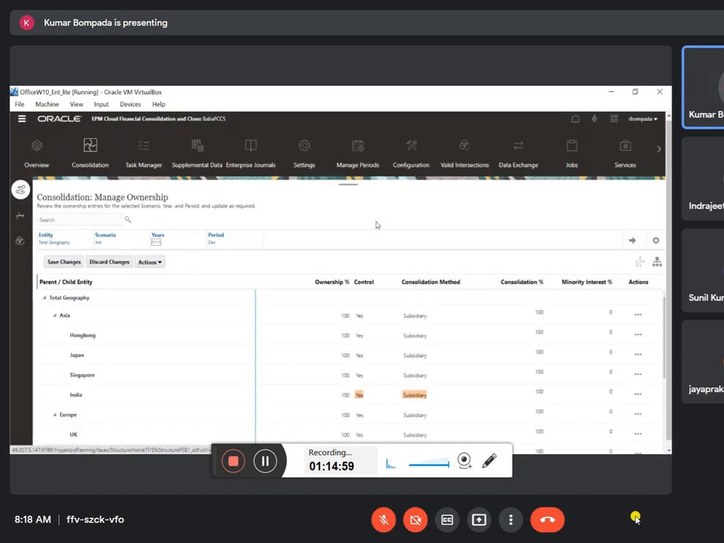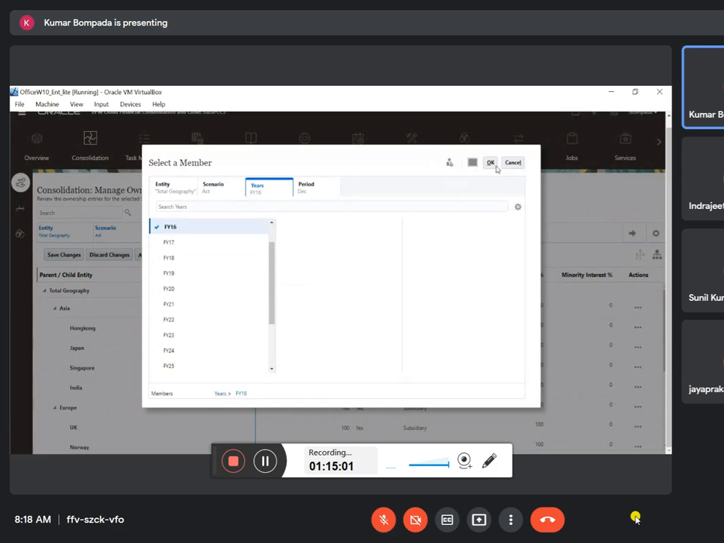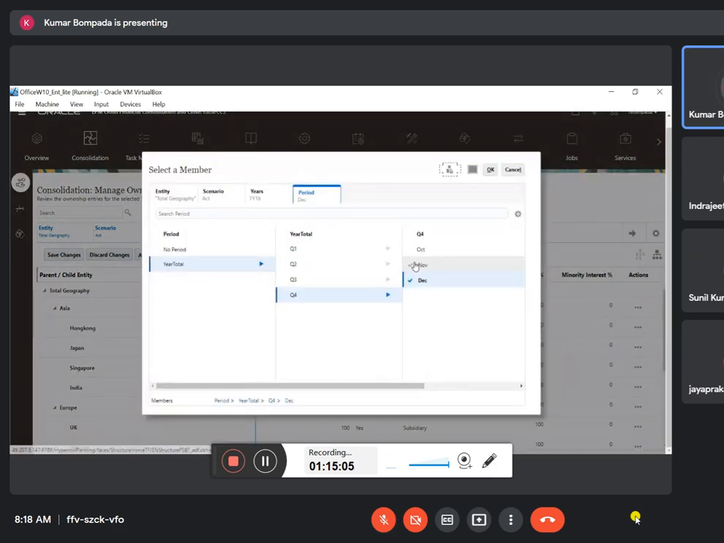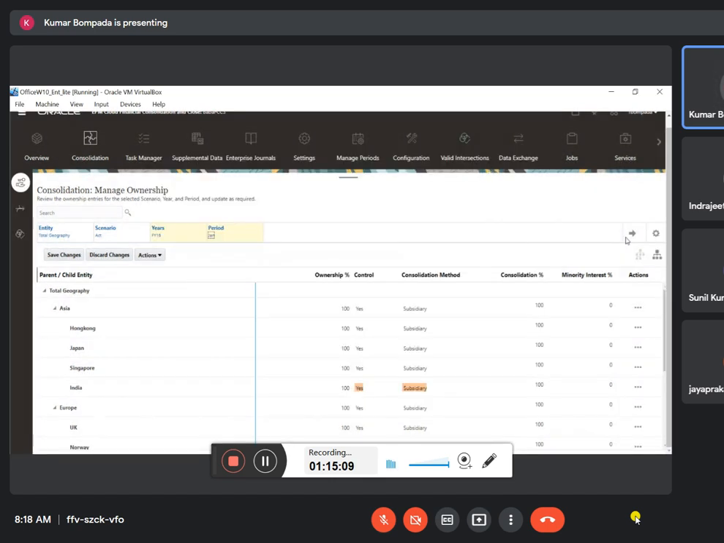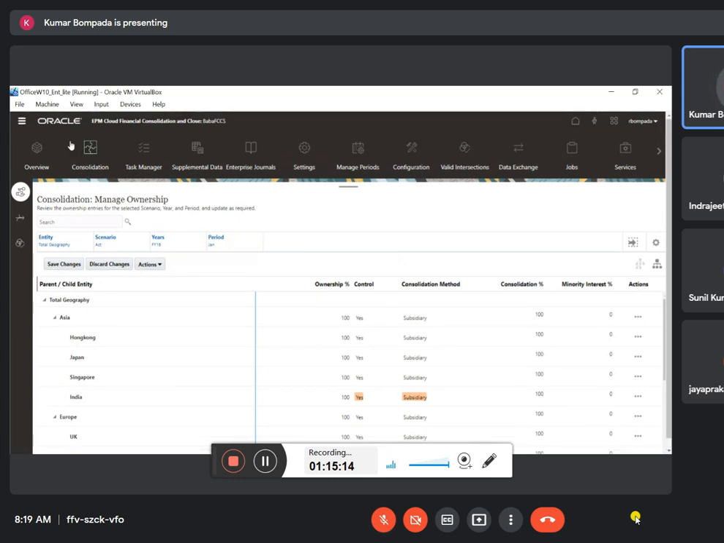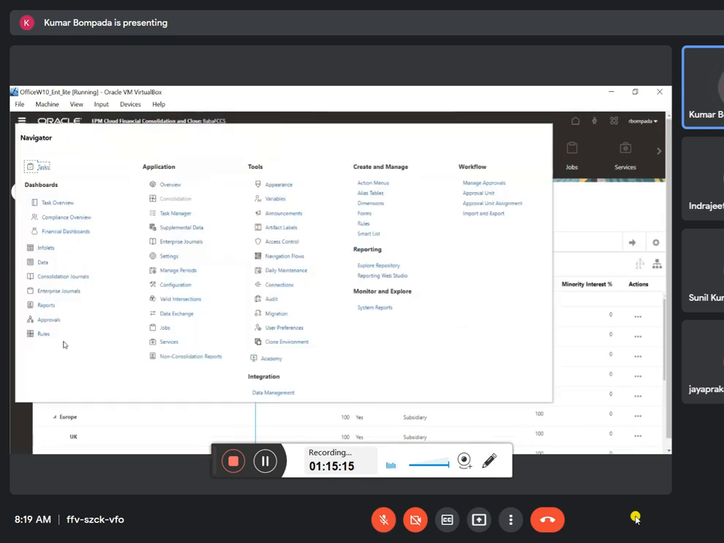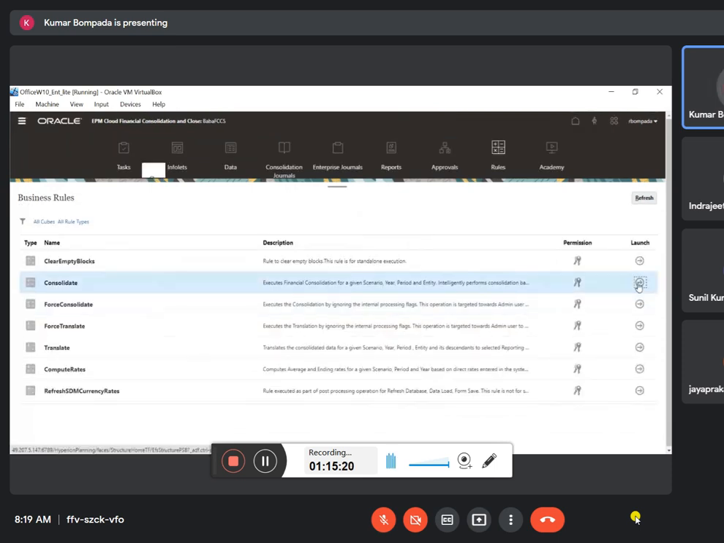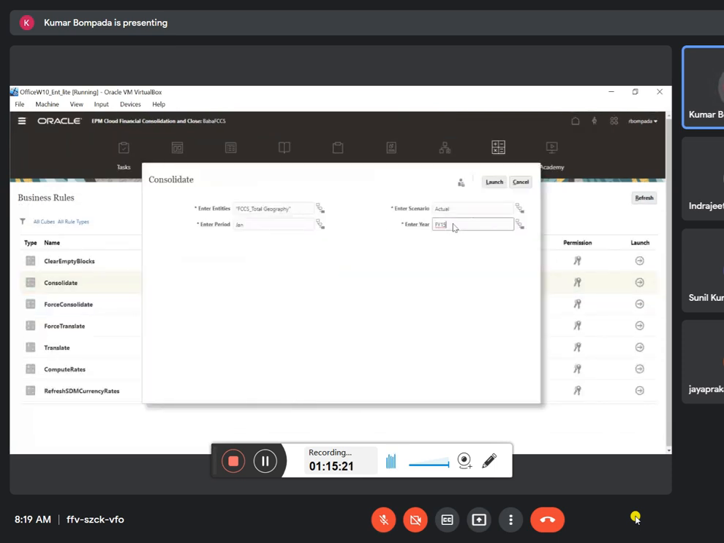Done. Now go to FI16 and it should be January. Then check whether ownership data is copied or not. Yes, now you are good to do the consolidation. Click on navigate, rules, consolidate. It should be FI16. That's it. Click on launch.